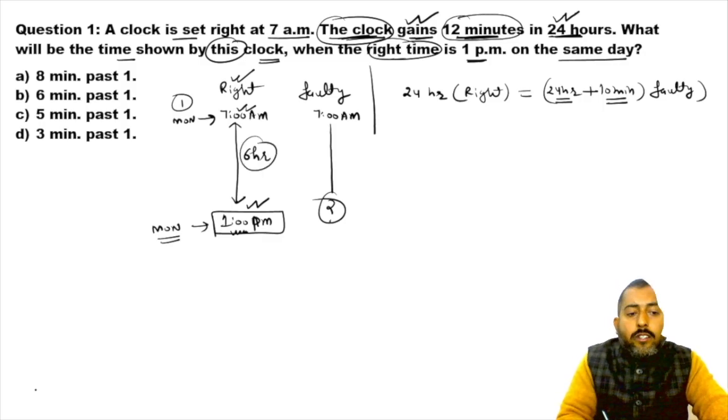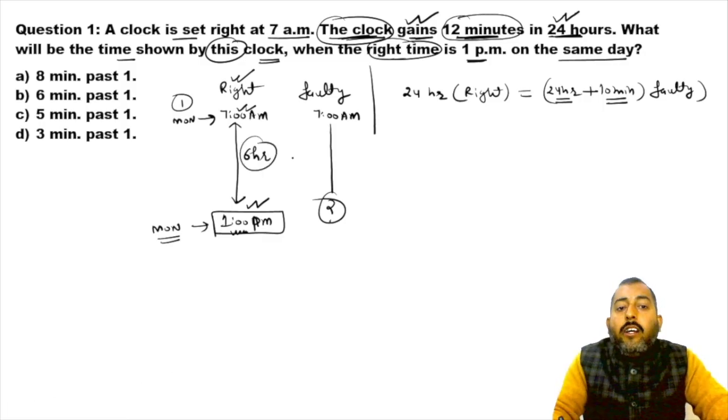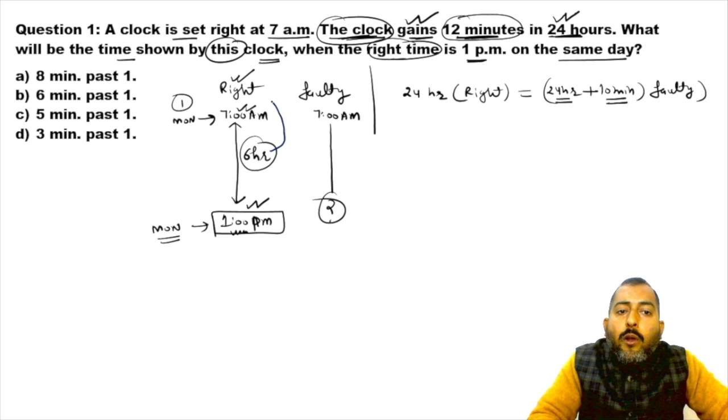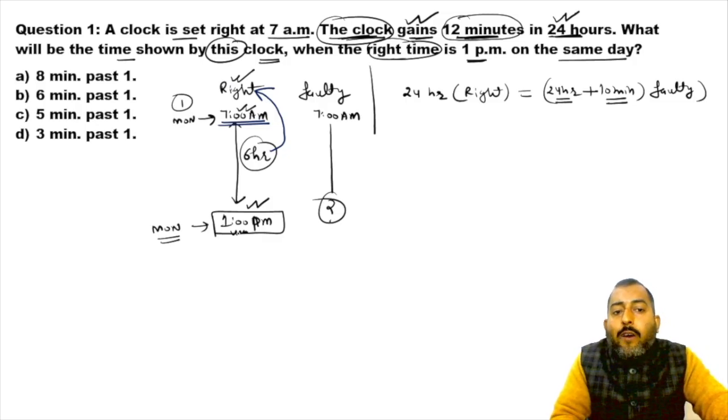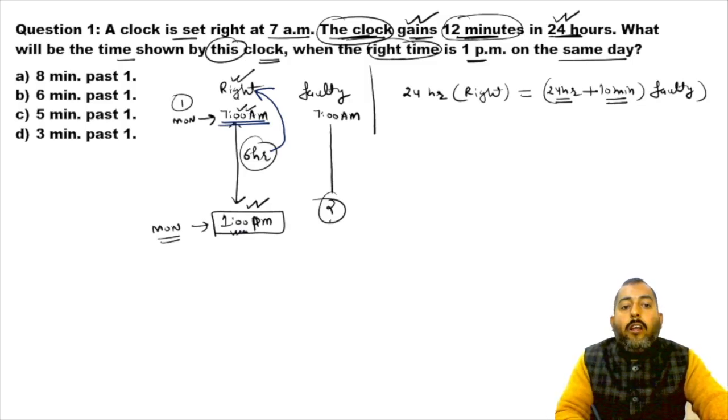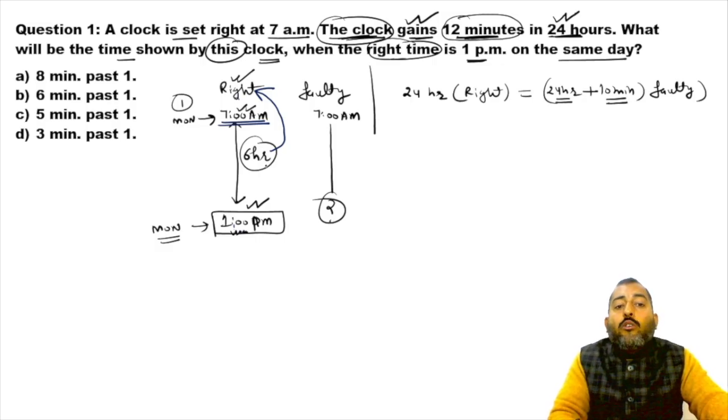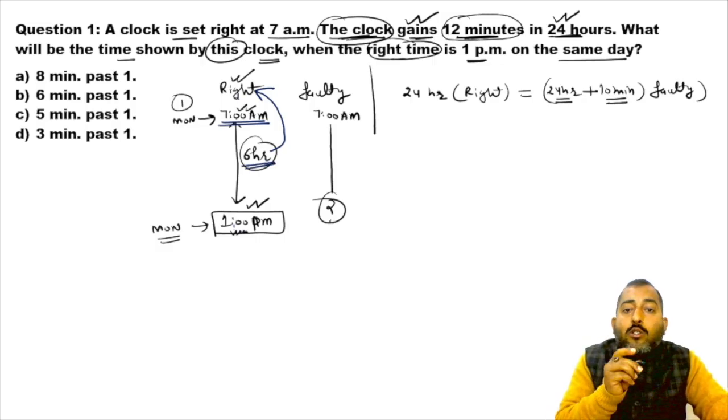Now try to understand: these 6 hours belong to the right clock, because 7 a.m. was of right, and this 1 p.m. was the time shown by the right clock. So these 6 hours must belong to the right clock.